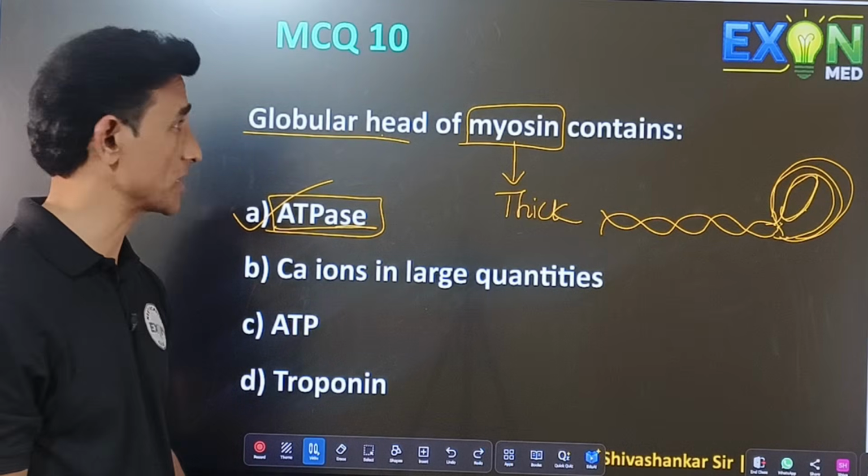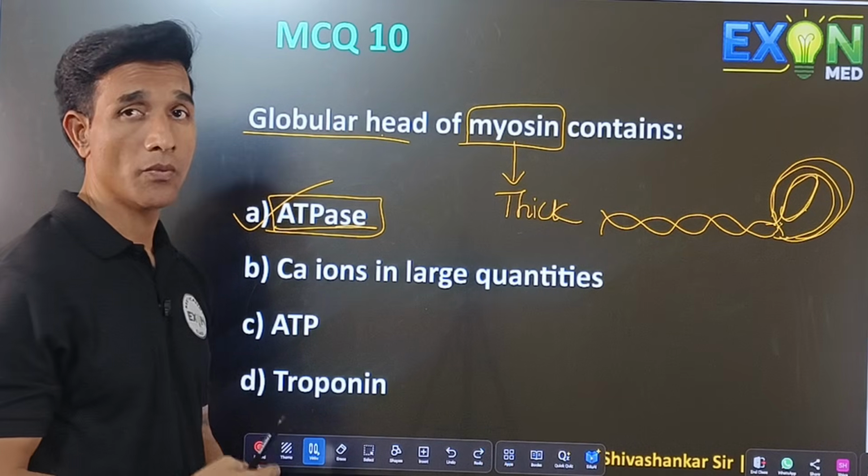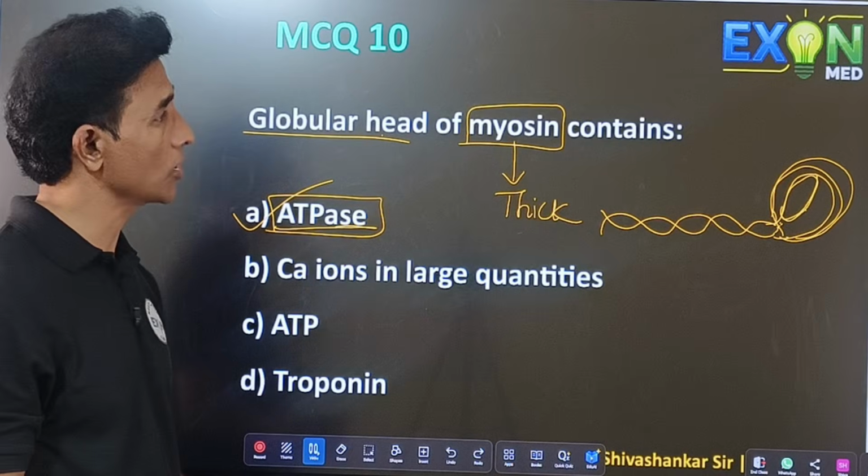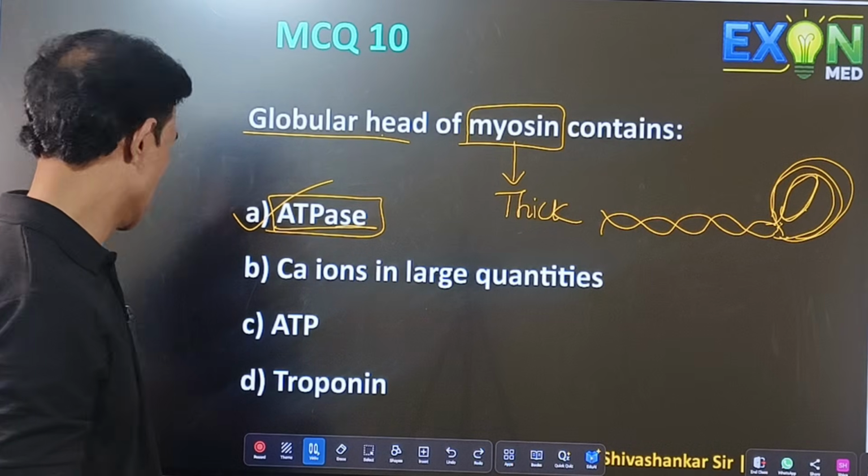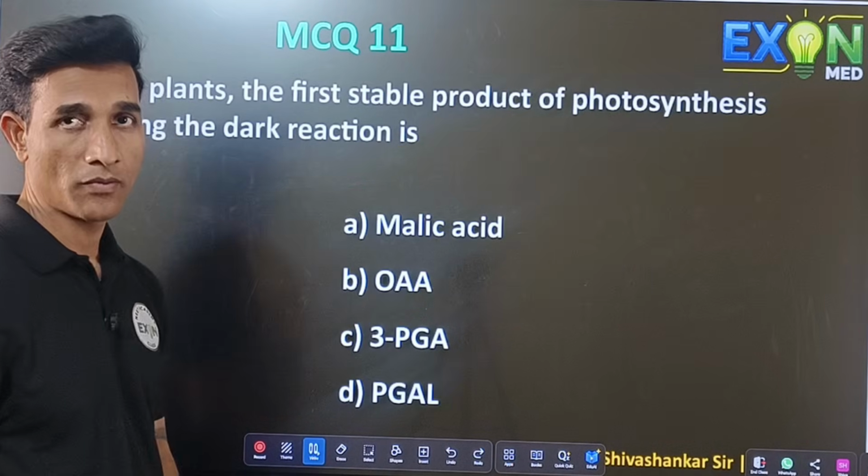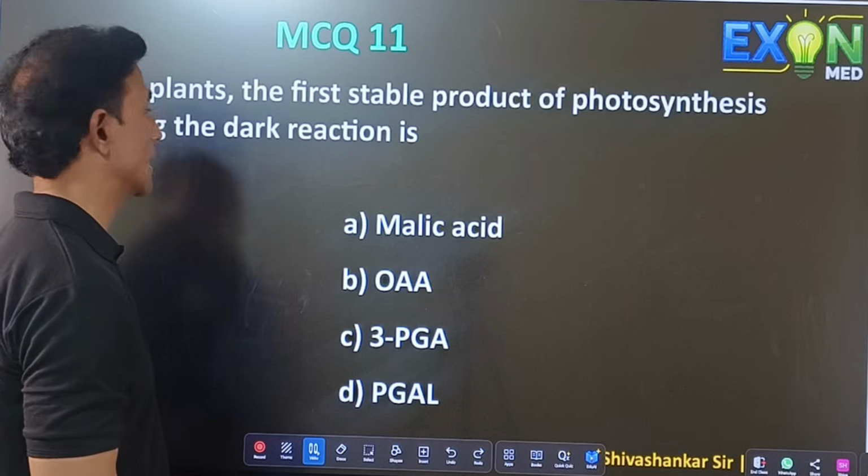So we have completed 10 questions. There are 15 MCQ questions which will be asked. The next one which we are going to discuss is in C3 plants.